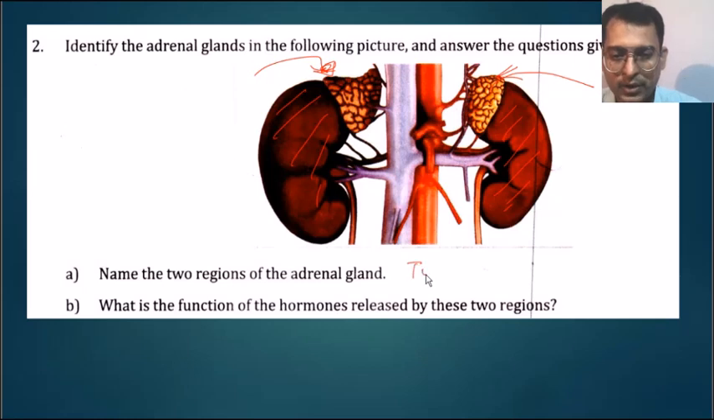Name the two regions of the adrenal glands. The top layer is known as the cortex, and the inner region is known as the medulla.